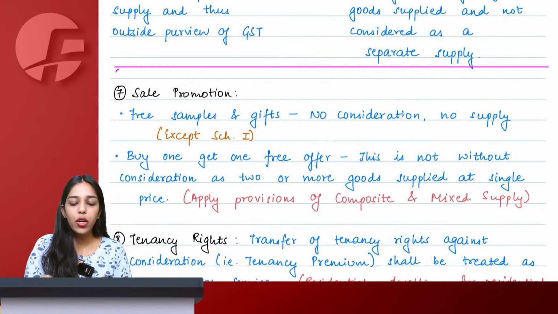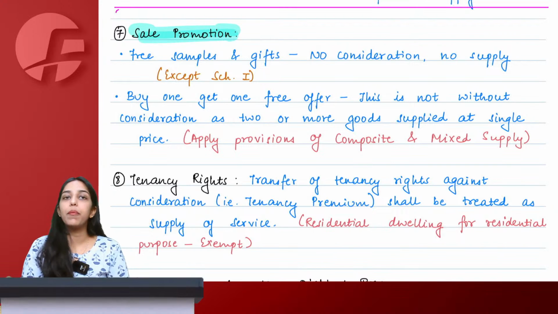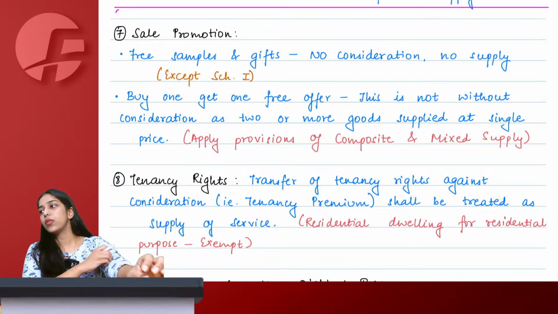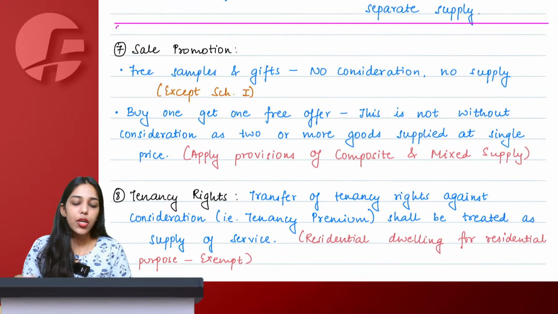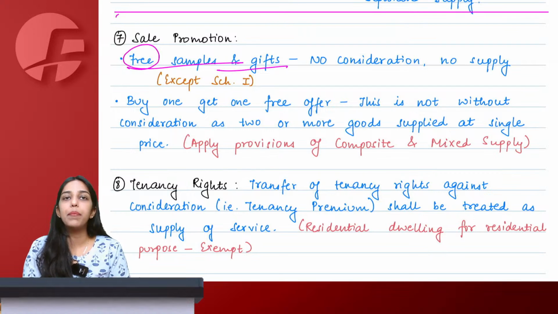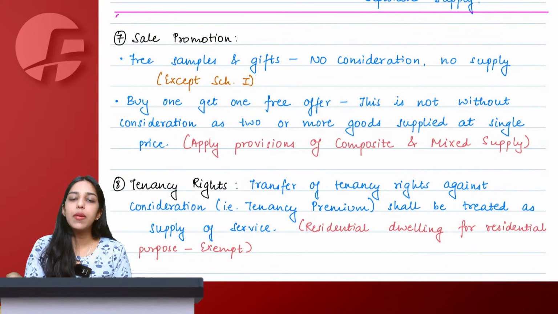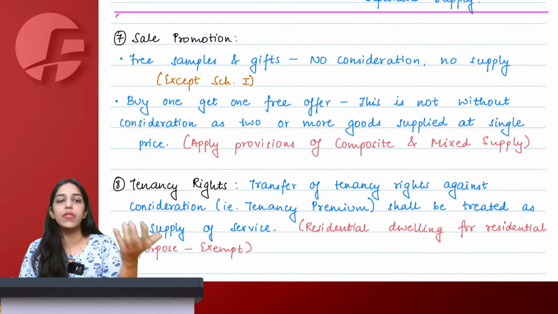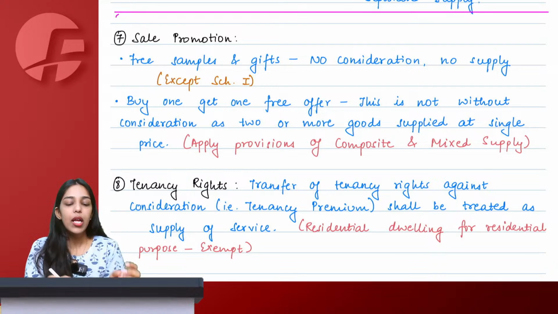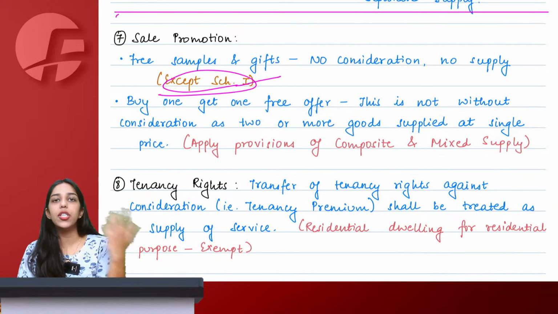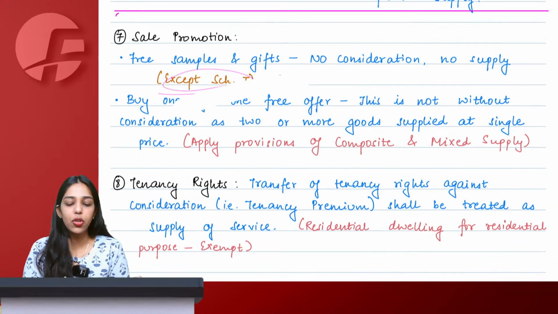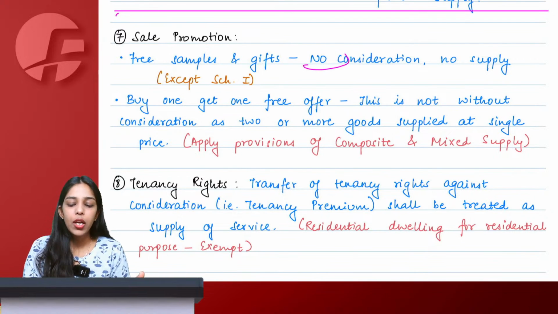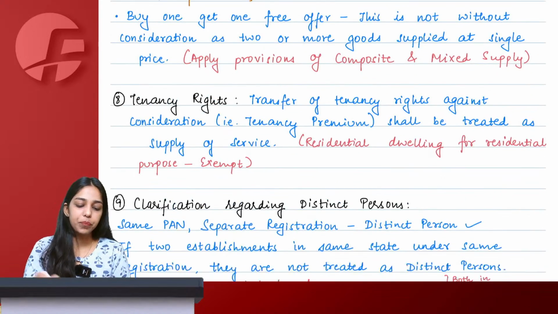Yes, chalo. Moving on to the next point, which says sale promotion. Now we know generally no consideration, no supply. The general rule says no consideration, no supply. So if you are giving a free gift or free sample to someone, there is no consideration, no supply. But let's say on these free gifts, there was ITC availed by the person giving these gifts. Then it is a permanent transfer of business assets on which ITC was availed, except for Schedule 1. If it falls under Schedule 1, it would be a supply without consideration also. If not falling under Schedule 1, then generally giving a free gift or free sample to someone is no consideration, no supply.